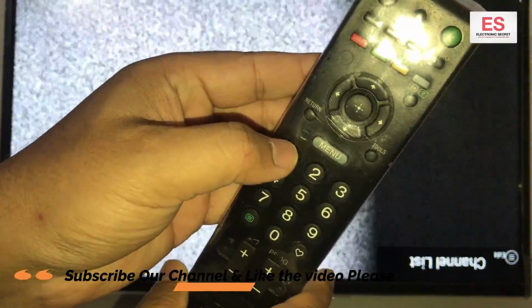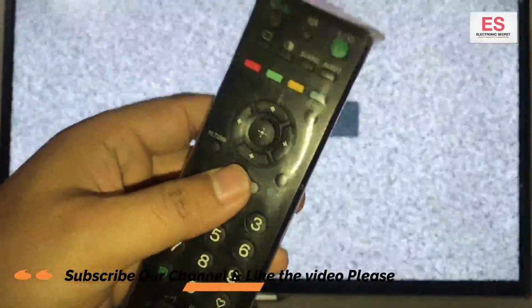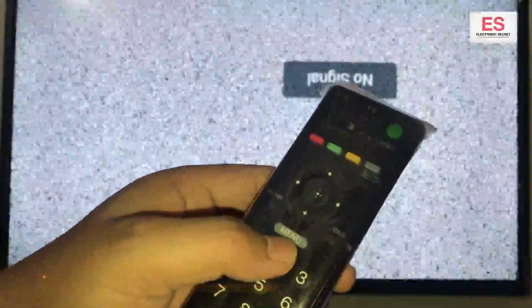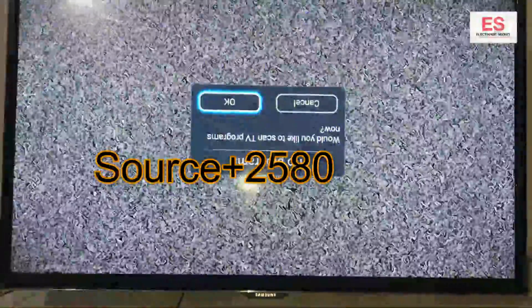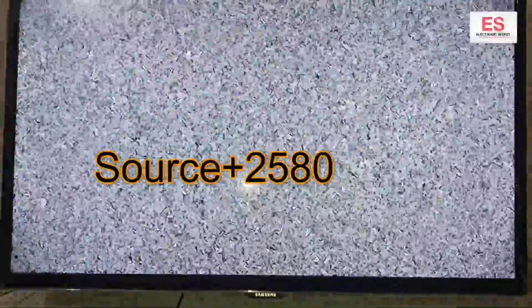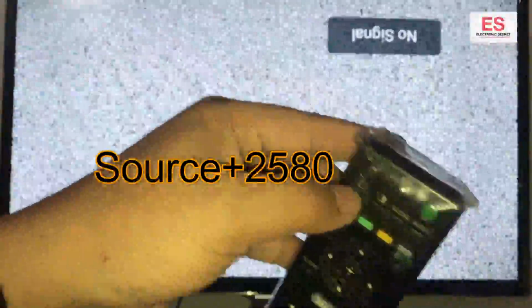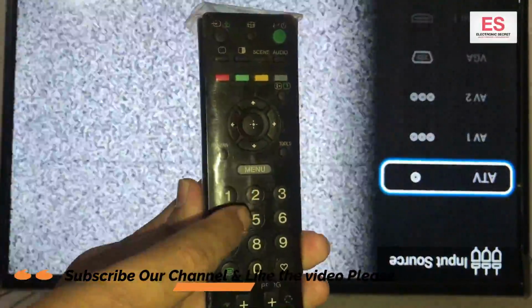The first code is, we will press source plus 2580 from your remote. Source 2580. Will this work? No viewers, this code won't work here. Now we will try the next code.